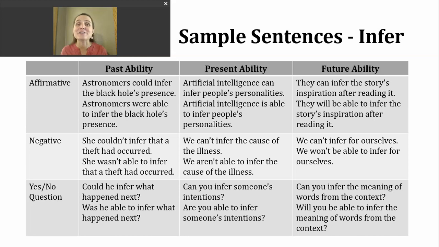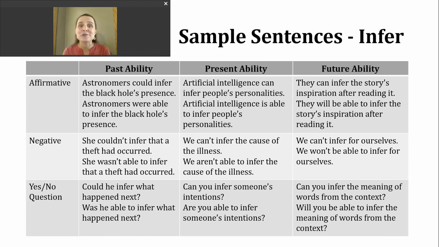Let's take a look at two examples. The sentences I have here are really going to have the exact same meaning. I'm just trying to present different ways that you can express a past ability. Here's an example sentence. Astronomers could infer the black hole's presence. Astronomers were able to infer the black hole's presence.